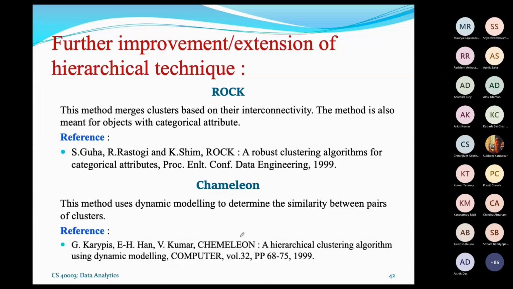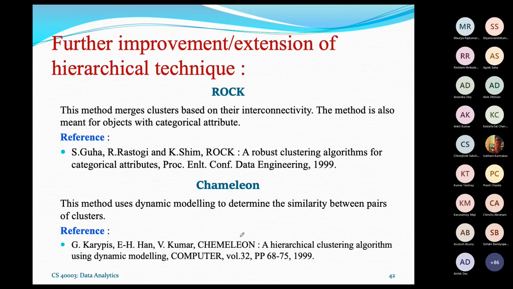There are a few more advancements of this technique. One is called ROCK. ROCK was proposed in 1999. It is a robust clustering algorithm for categorical attributes. All the clustering algorithms which we have considered assume that the objects are defined in terms of numerical attributes, but sometimes the objects are defined with categorical attributes or a mixed type of attributes.